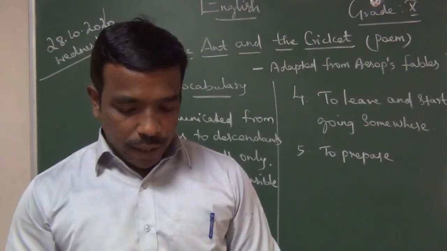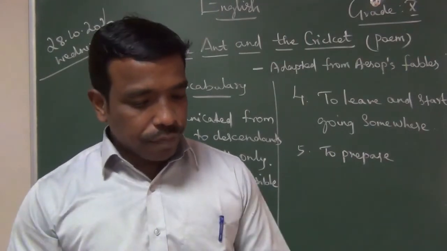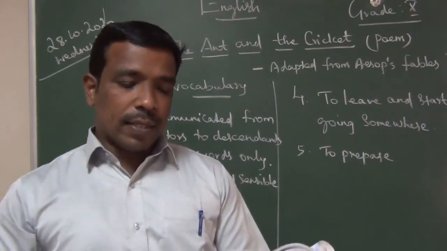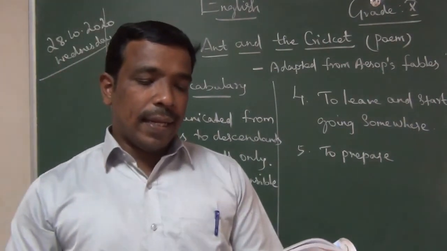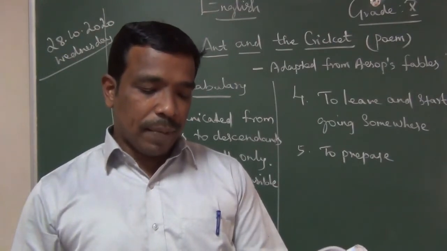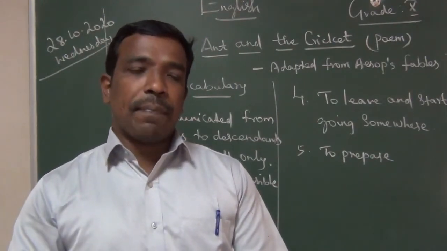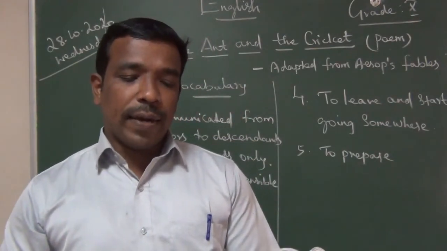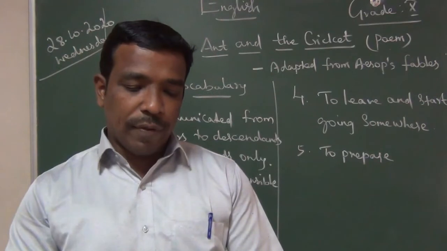Okay, I come to this. Take page number 117. Some questions are there. A silly young cricket accustomed to sing through the warm sunny months of gay summer and spring. Page number 117, right hand side. Based on your understanding of the poem, read the following lines and answer the questions given below.